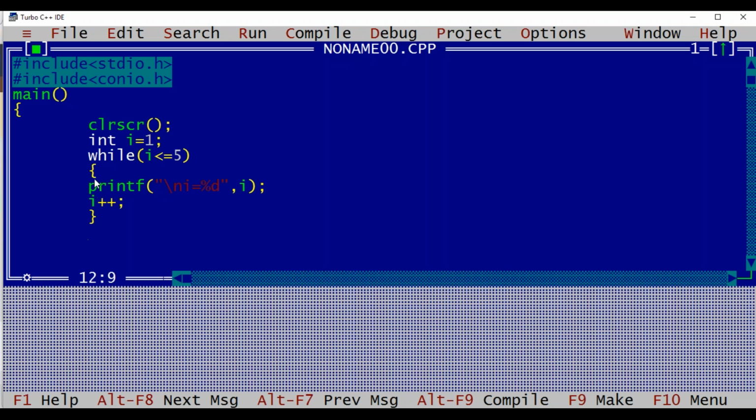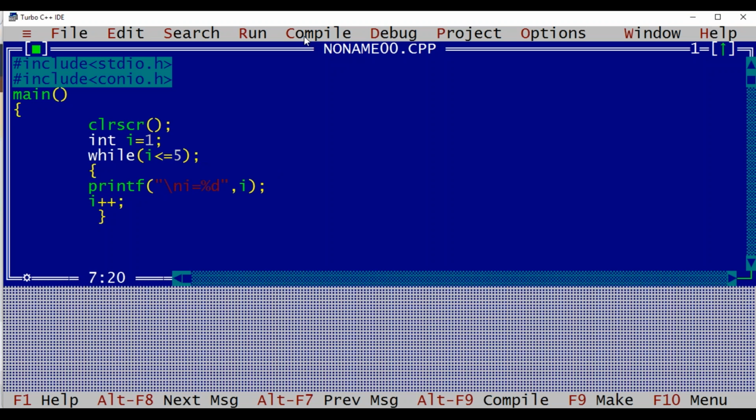Now this curly bracket, if we don't give it, it's not mandatory, but in that case it will consider only the first statement after the while loop as a part of the loop, which will not satisfy our criteria here. So if I execute this, the i increment will not be done and the application will be stuck. So whenever we want to group multiple statements as a part of the while loop, we have to give them in a bracket.